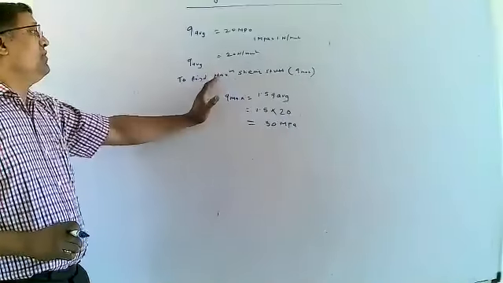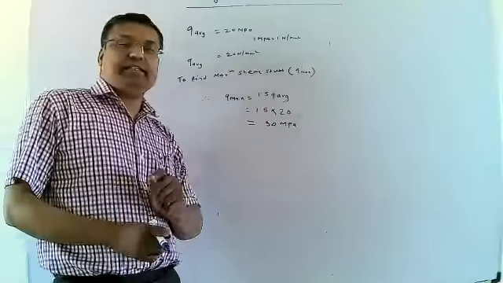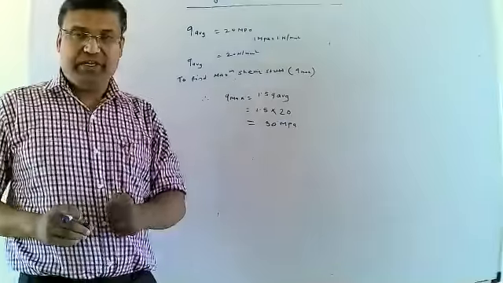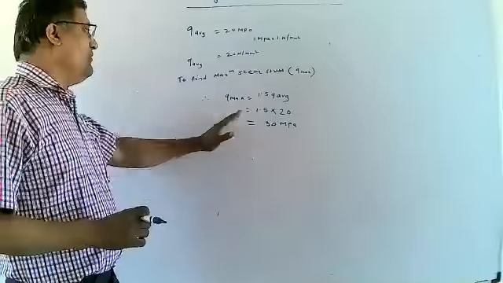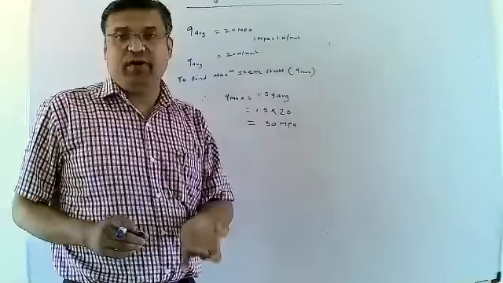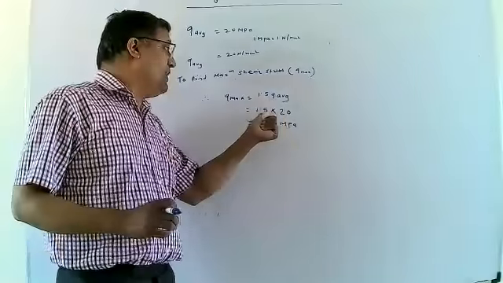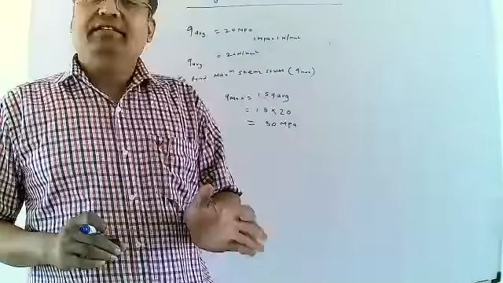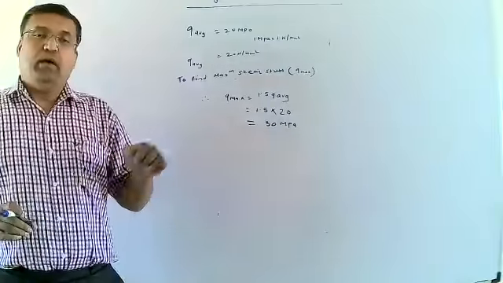To find out the maximum shear stress, Q max equals 1.5 Q average. Then we put in the value of Q average, which is provided as 20. 1.5 into 20 will be equal to 30 megapascal. That is the value of maximum shear stress.